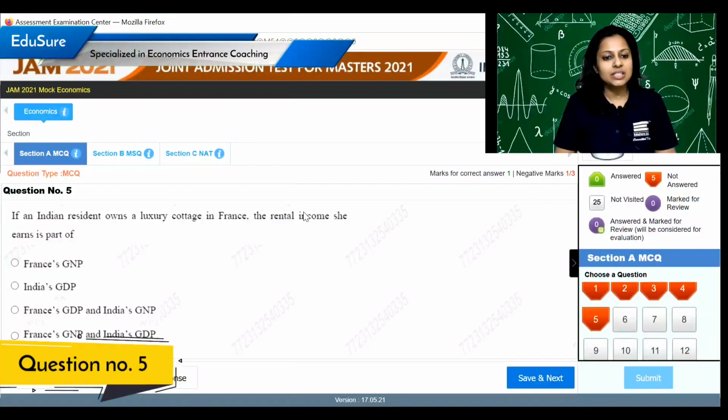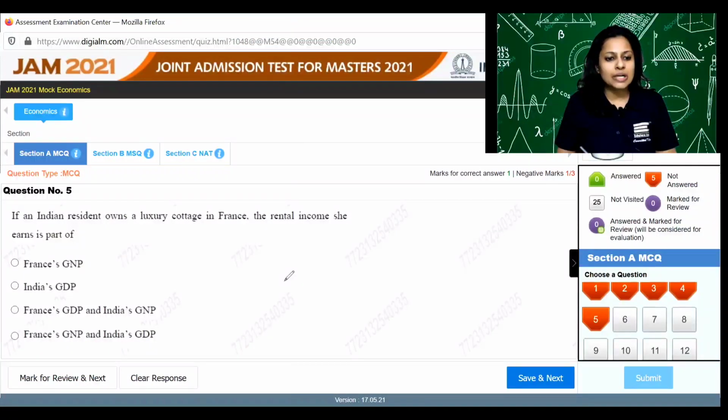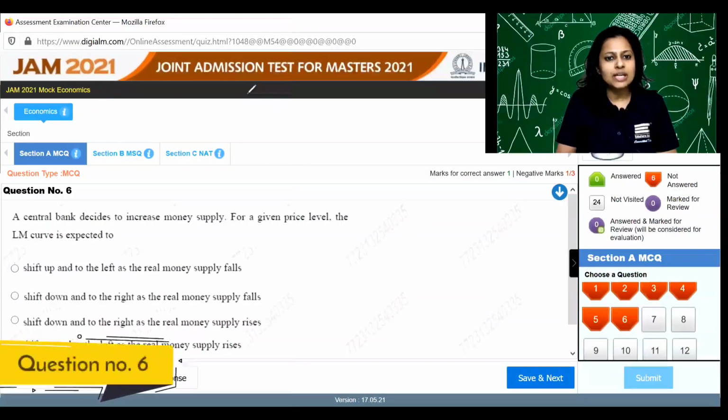If an Indian resident owns a luxury cottage, the rental income she earns is a part of. So when the resident is Indian and the cottage is in France, since it is on French soil, it is a part of the French GDP, but since it is owned by an Indian, it is part of India's GNP. So the answer is option number C. Next question, question number 6.